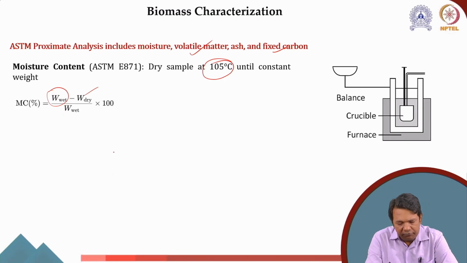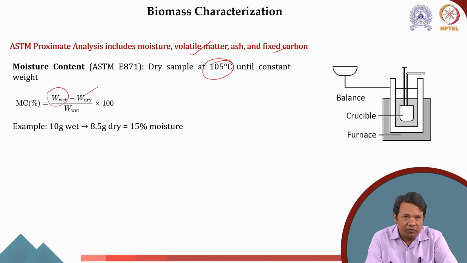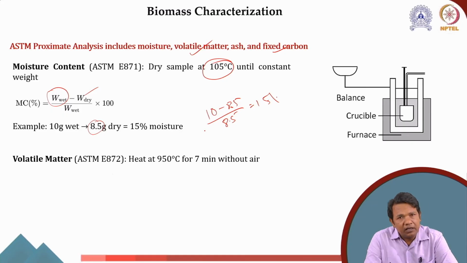Now, similarly, for example, we took 10 grams of biomass, and after drying it became 8.5. So what we did? We did 10 minus 8.5 by 8.5, and we got 15% moisture. Okay. Similarly, we also learned that if we heat the biomass at, let's say, 195 degrees Celsius, we will get some weight, and that will be termed as the volatile matter content in the biomass.